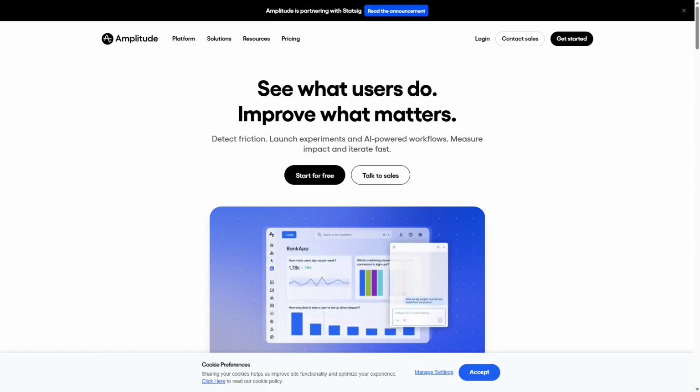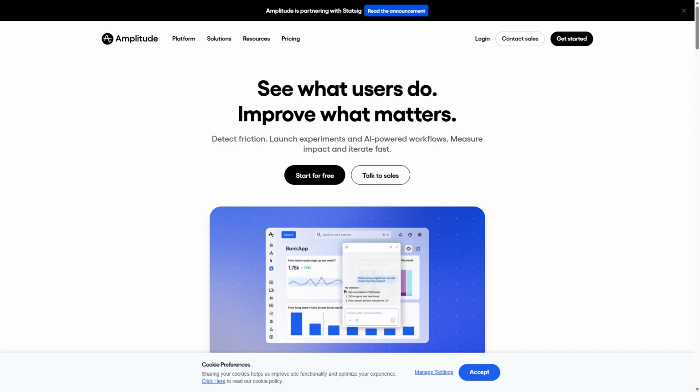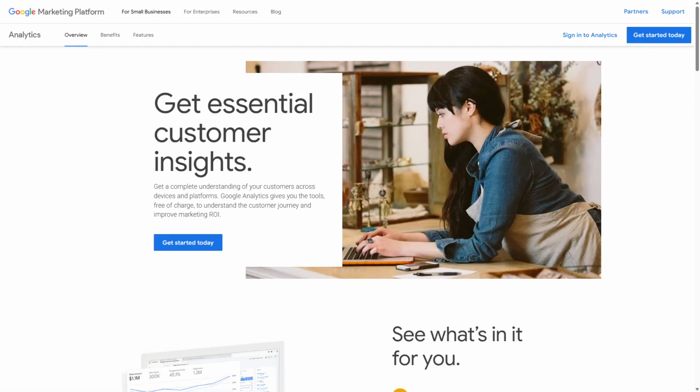Amplitude versus Google Analytics. Which analytics platform is better? Choosing the right analytics platform can transform how you understand user behavior without drowning in data. We'll explore Amplitude and Google Analytics to help you decide which fits your needs best. Amplitude and Google Analytics are two leading analytics platforms, but they serve different purposes.